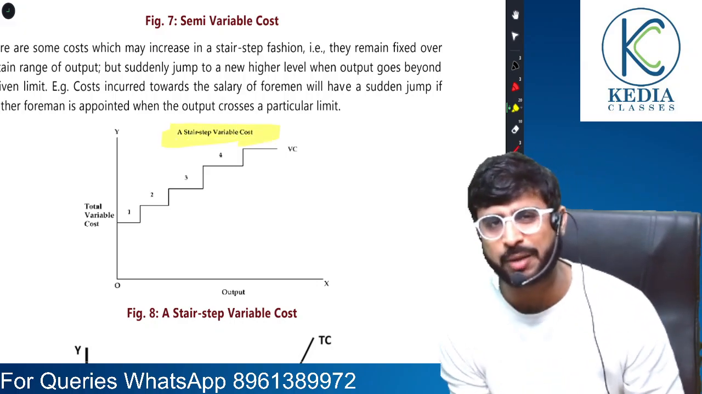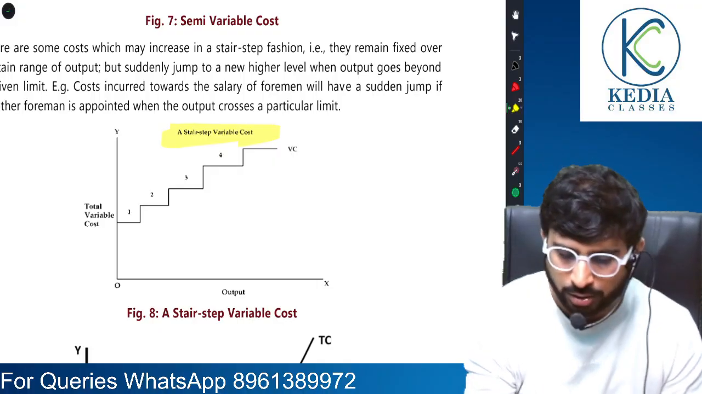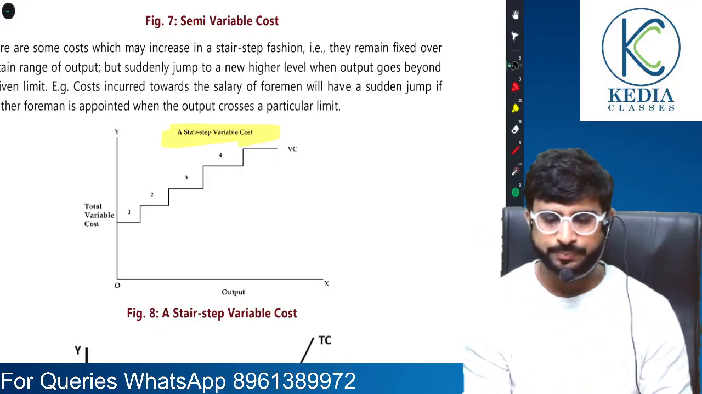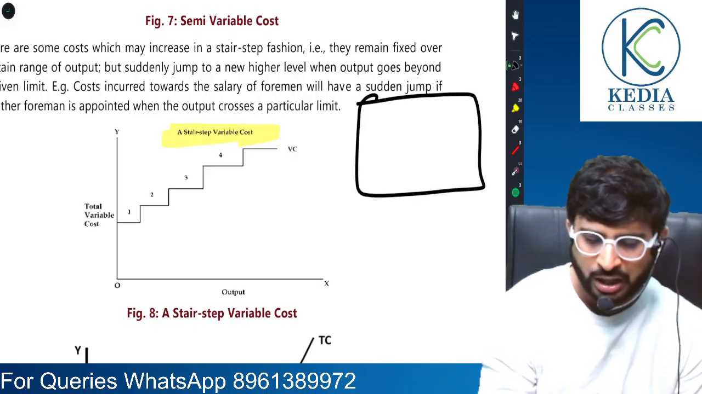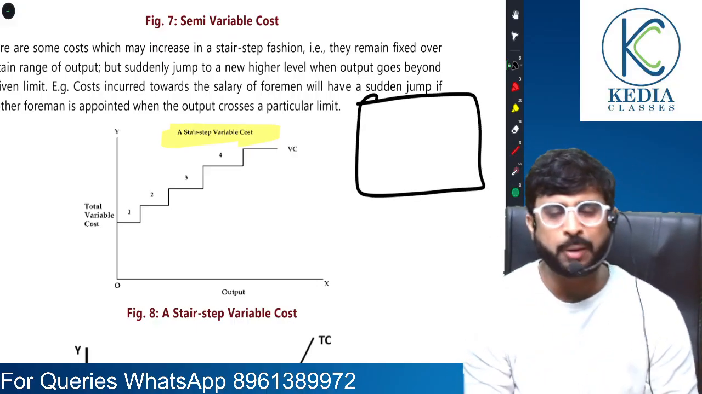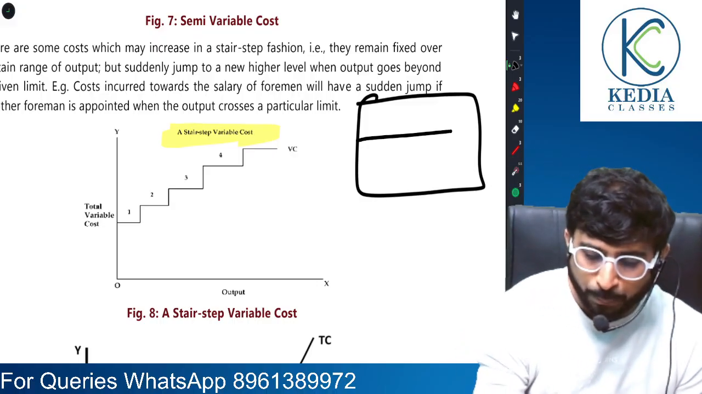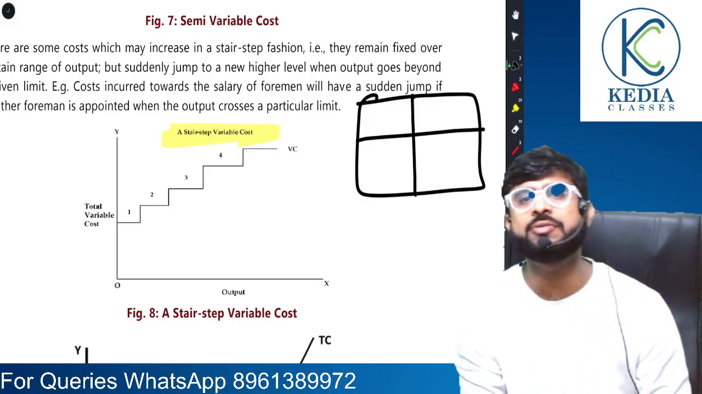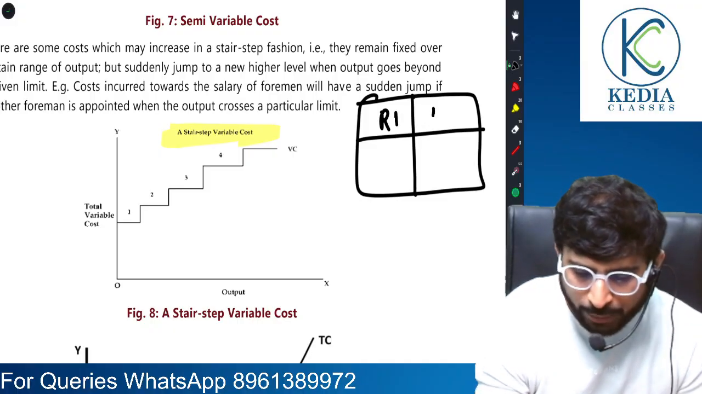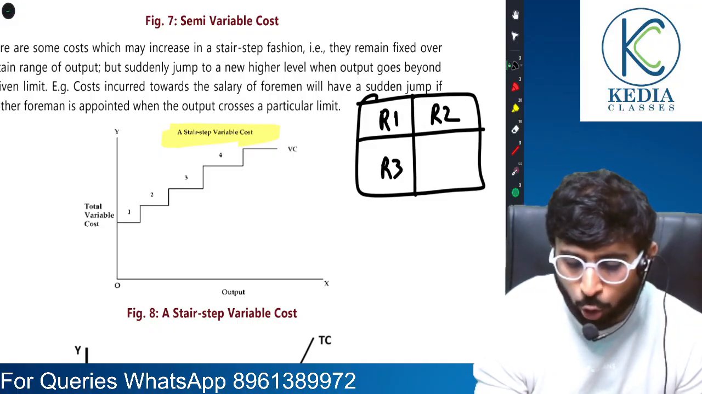Sir, what is stair step variable cost? I'll explain this to you. A very simple point. Friends, suppose there is a big unit, a big factory unit, or a big venue. This venue is divided into four rooms: room number 1, room number 2, room number 3, room number 4.